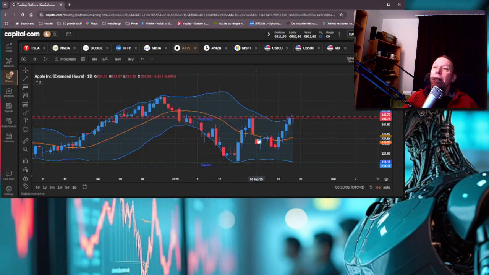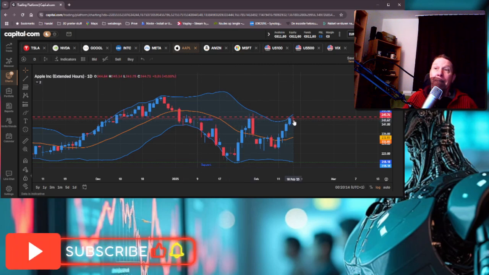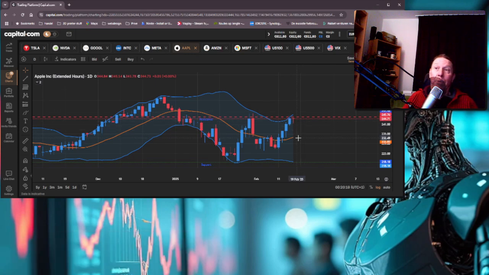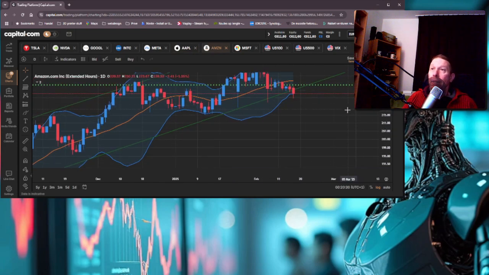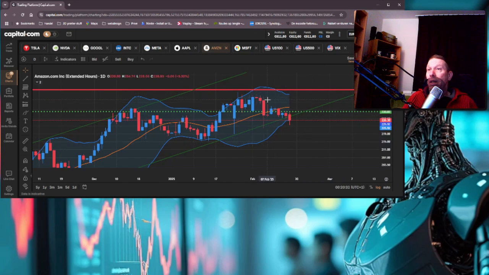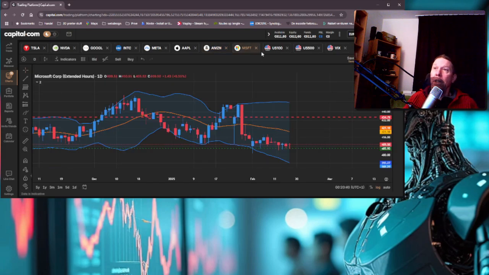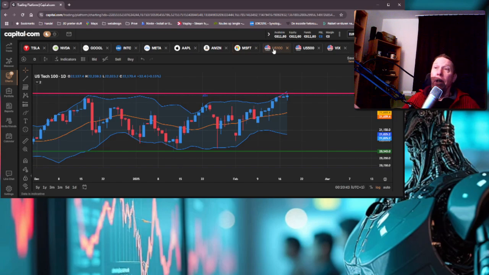Apple, back to the resistance. They were there already, once, twice, third time. Let's see if they break the resistance and go up, or that we go back again with Apple. Amazon below the support, and it's a bit of a downtrend. Highs, lower lows. Microsoft sideways, and then we're back at the US 100.